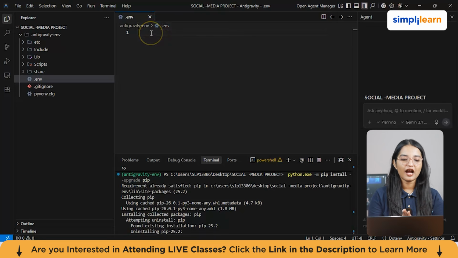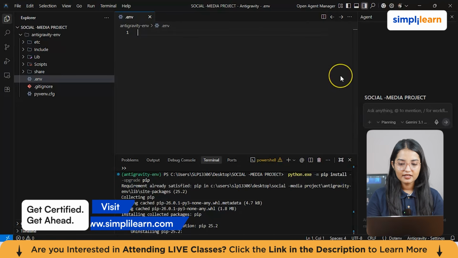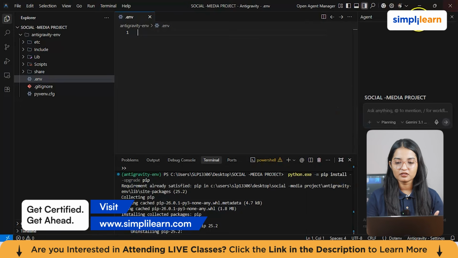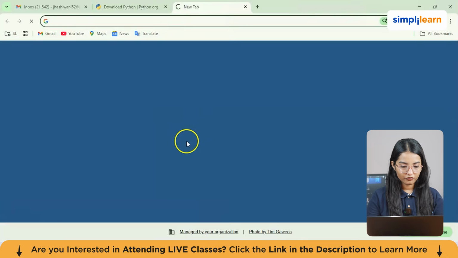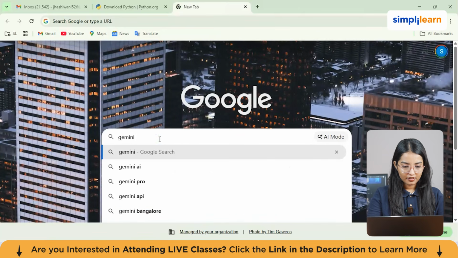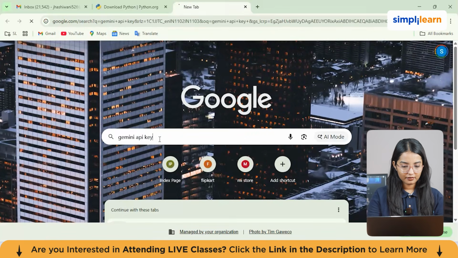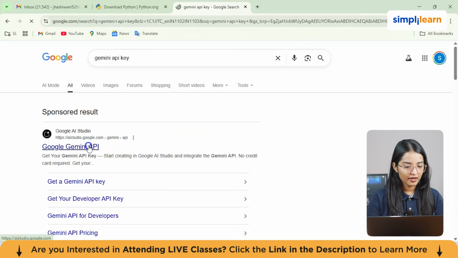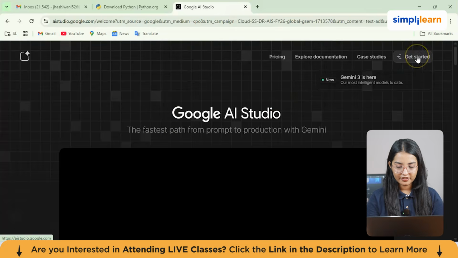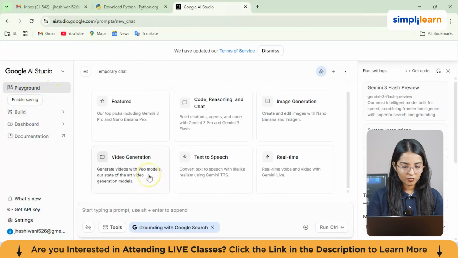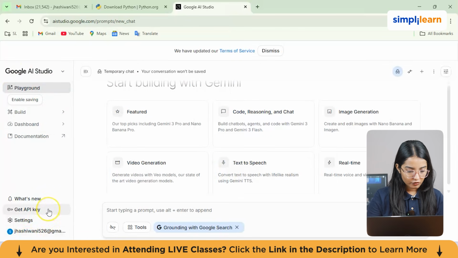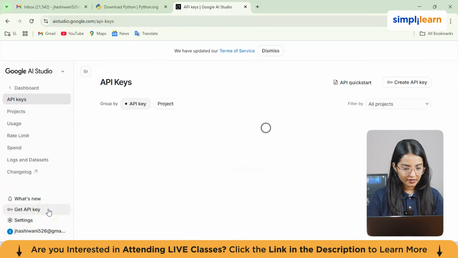And from here, you need to add your Gemini or your OpenAI key. So let me just tell you guys, since the Gemini version is paid, you can just create your own API key. So from here, you have to just search for Gemini API key. And you see this Google Gemini, Google AI Studio, right? Just click on that. And from here, just click on Get Started. Now you'll be seeing this playground, build, dashboard, all of these things. So from here, you can just select Get API key.